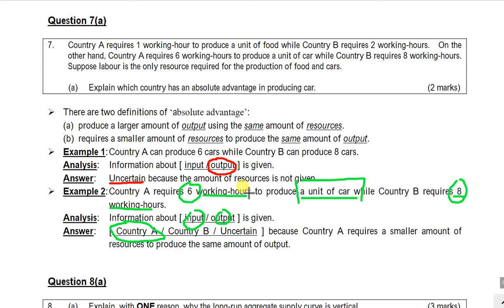And that's why you should answer uncertain only if you haven't got information about one of these two. If you have information about both of these two, then you shouldn't answer uncertain.